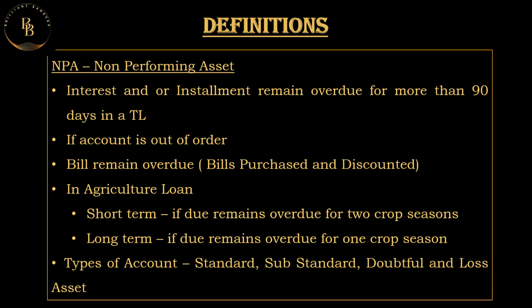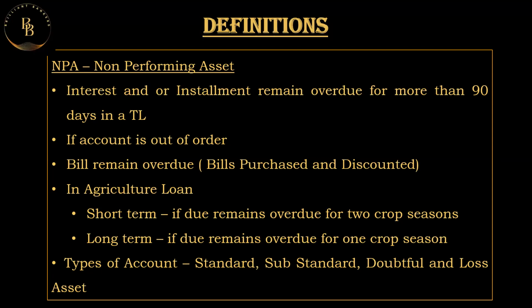In the case of a CC or an overdraft, if the account is out of order, it is called a non-performing asset. If there are any bills that remain overdue for a period of more than 90 days, that is any bills that are purchased by the bank or any bills that have been discounted by the bank, if they are overdue for more than a period of 90 days, then it is called a non-performing asset.